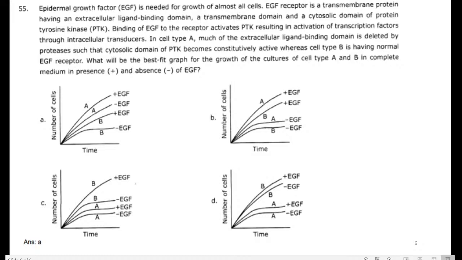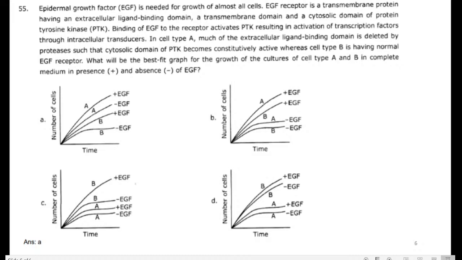So cell type B has the normal EGF receptor, there is no deletion. What is the question? What will be the best fit graph for the growth of cultures of cell types A and B in complete medium in the presence and absence of EGF? Two cases are there, they may be absent or they may be present.